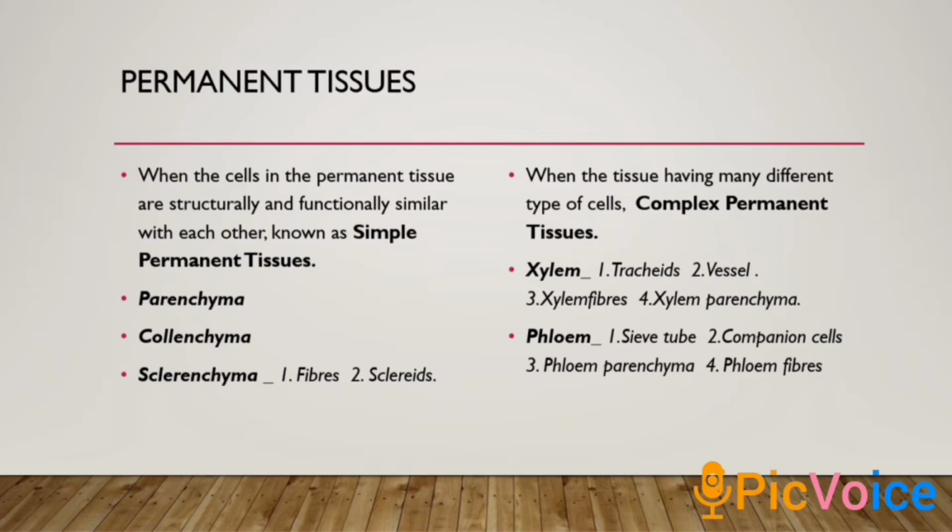Now the other one is phloem, which also contains 4 types of cells in its group: sieve tube, companion cell, phloem parenchyma, and phloem fiber. The basic function is transport and distribution of organic nutrients all over the plant body.